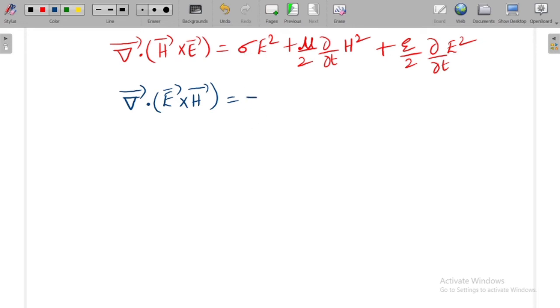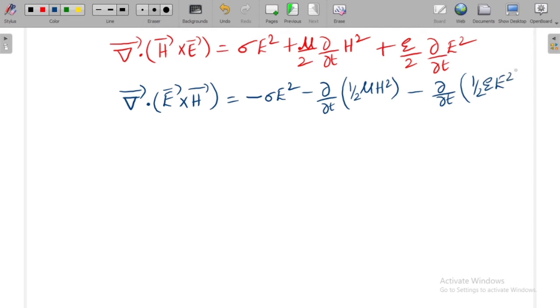So it is minus sigma E square and minus dou by dou t of half mu H square and minus dou by dou t of half epsilon E square, right?